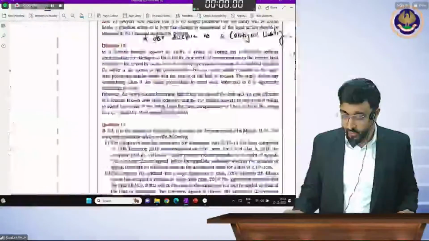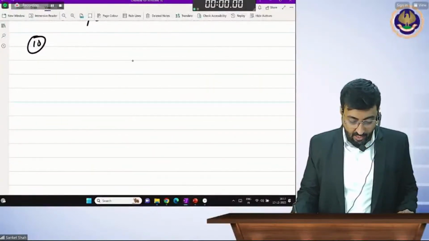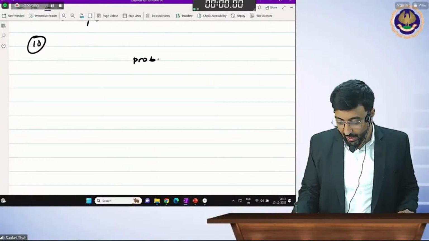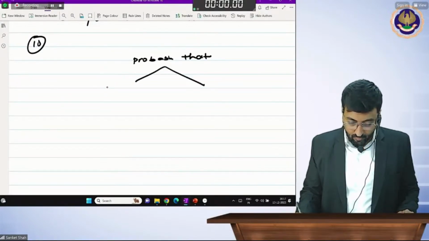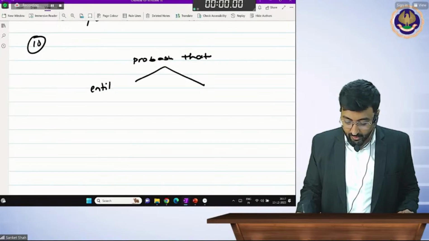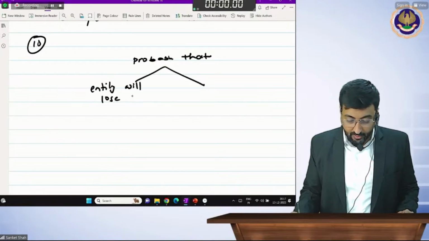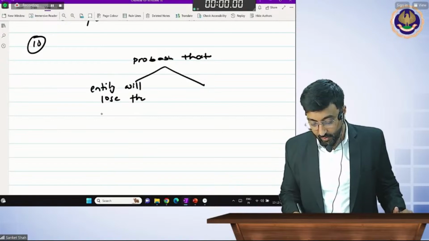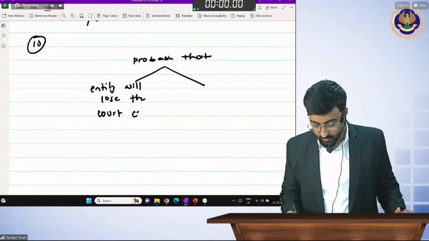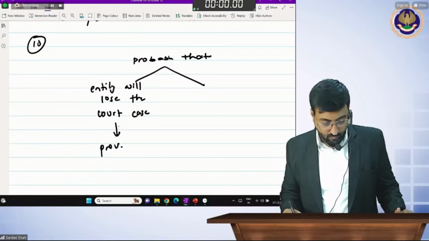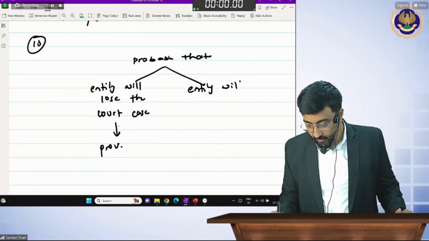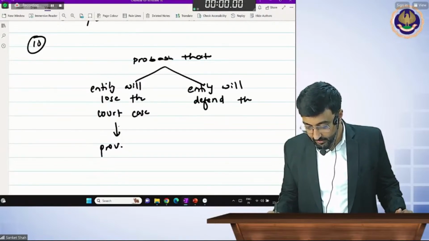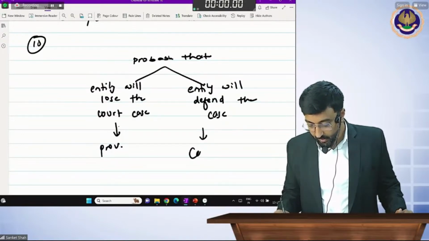So, beta, how to write the answer? So here, answer is probable that entity will lose the case. We are not the correct person. Our expert will tell us. Provision. Entity will defend the case. Contingent liability.